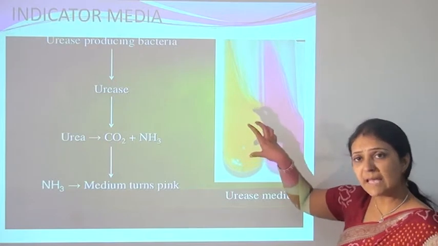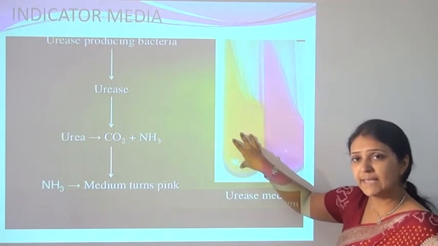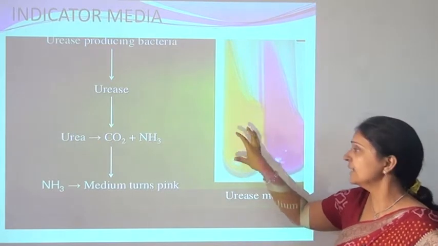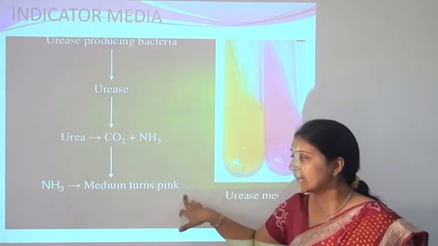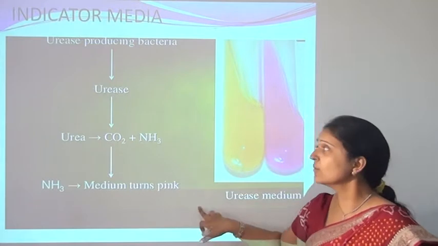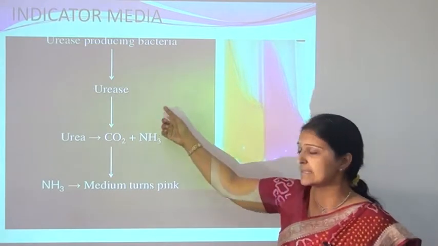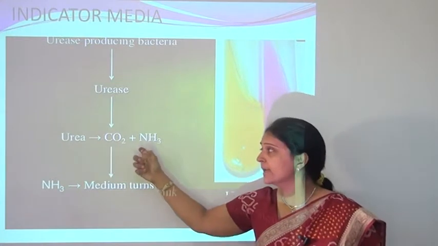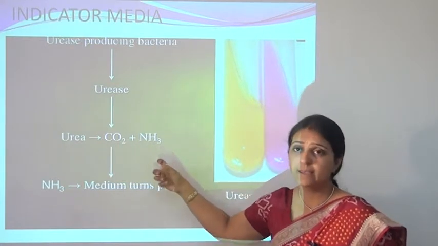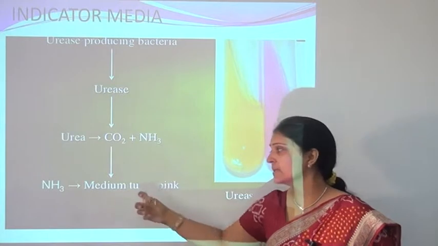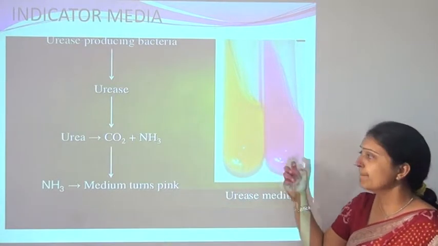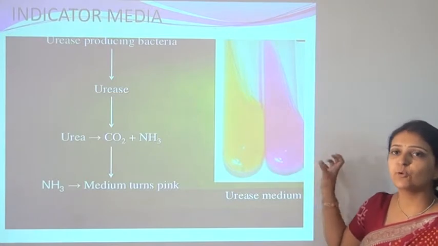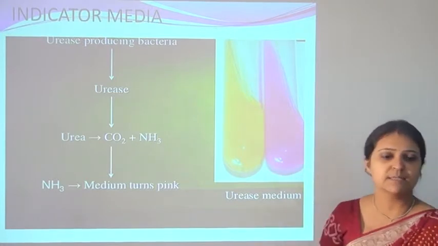If microorganisms are inoculated into this original medium, after 24 hours the microorganisms will grow and produce a pink color. Why does it produce a pink color? Because the microorganism produces the urease enzyme. This urease enzyme converts the urea present in the medium into carbon dioxide and ammonia. The ammonia produced turns the color of the medium pink. So this original medium is converted into pink color after the growth of urease-producing microorganisms.